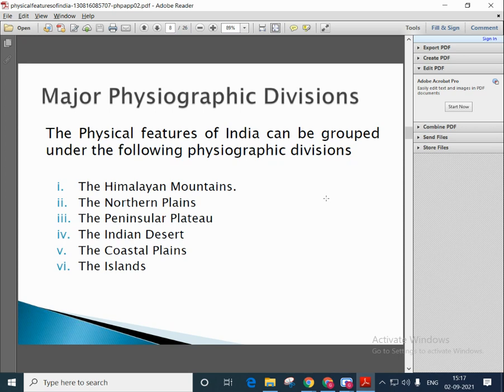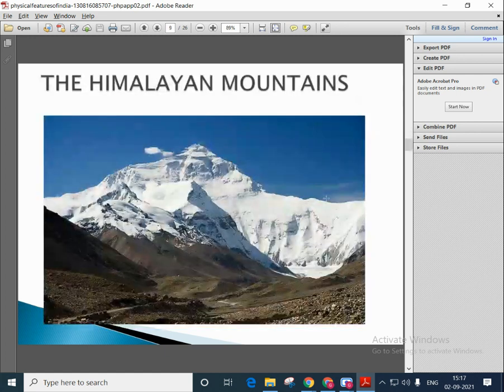That is, it is divided into six parts, six divisions. And which are they? That is the Himalayan mountains, the northern plains, the peninsular plateau, the Indian desert, the coastal plains, and the islands. So these are the six divisions of India.